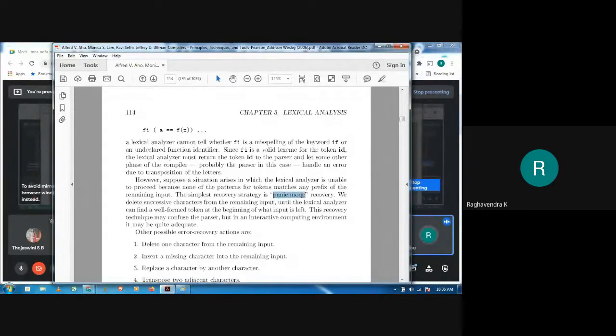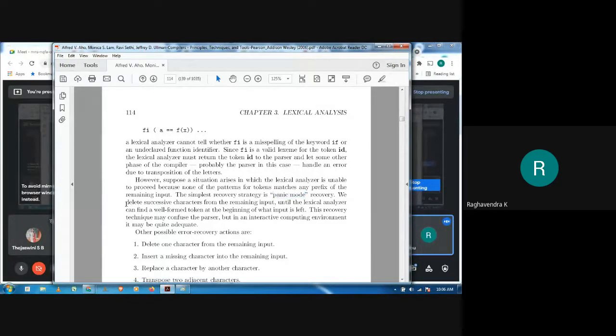So under panic, what is supposed to happen? Normally, if you are panicking, obviously, will you be able to do the things that you did normally? No, you cannot, right? So this is also what the lexicon analyzer actually follows. Under panic mode recovery, what we do is we simply skip the input until we come across a known lexeme or a known token, right?